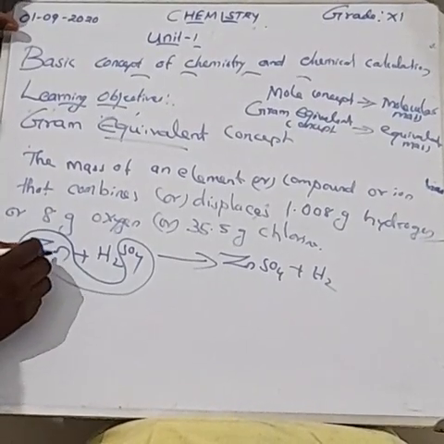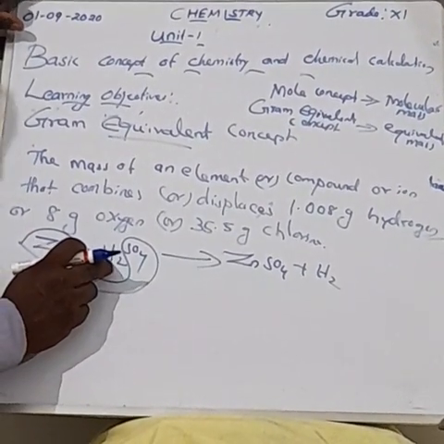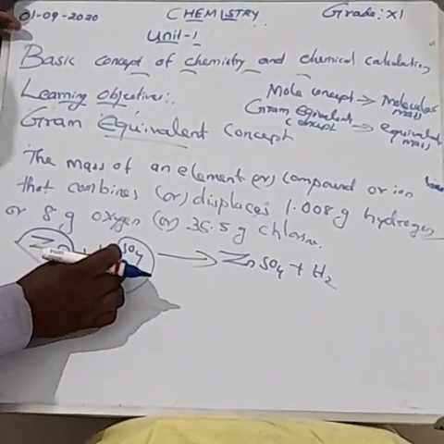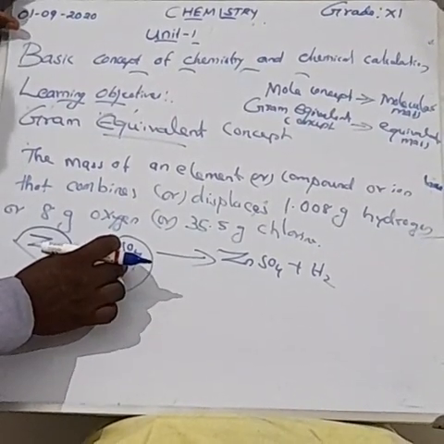This is a zinc atom. This is a hydrogen molecule. Zinc displaces 1 molecule of hydrogen, not 1 atom.